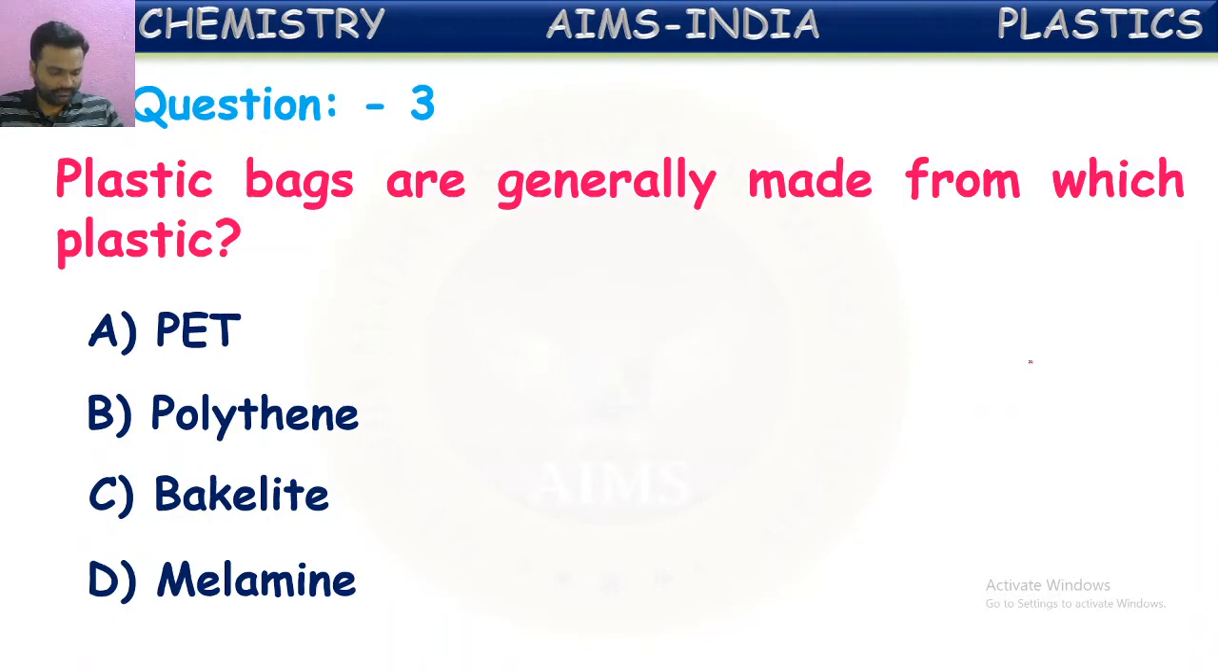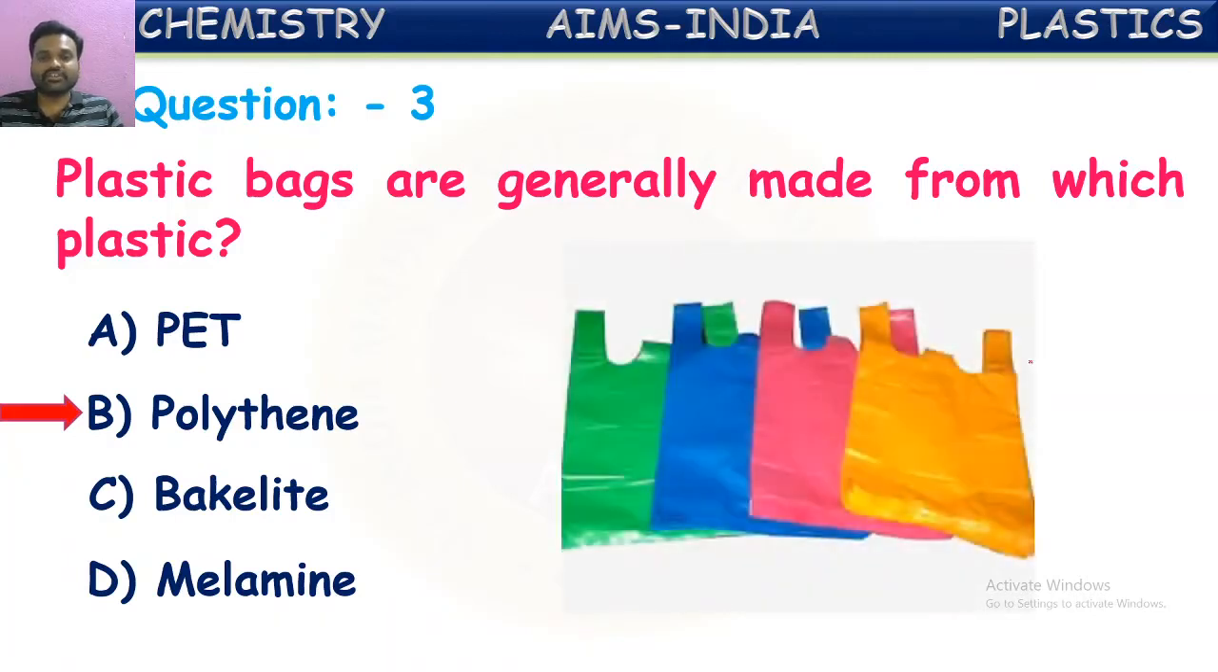Which is the correct answer? Plastic bags are made of, yeah, we say polythene bags. So in the name it is polyethylene. Polythene, say simply. Polythene is the plastic which is used in making of these plastic covers, plastic bags. Polyethylene it is called simply.